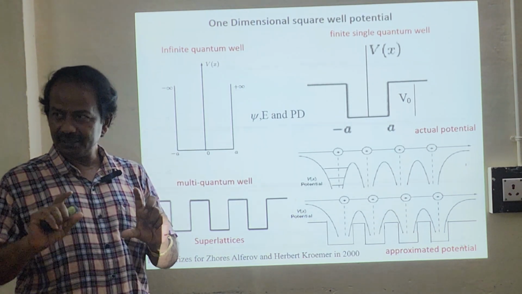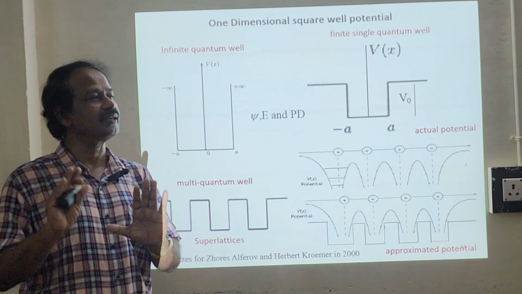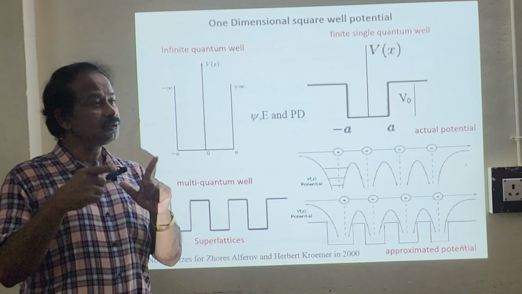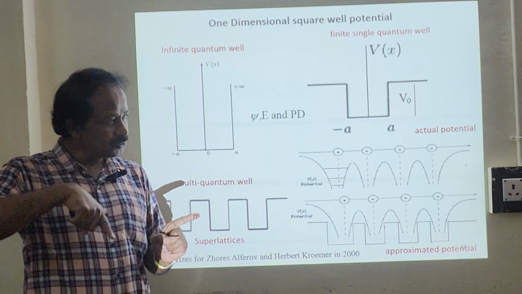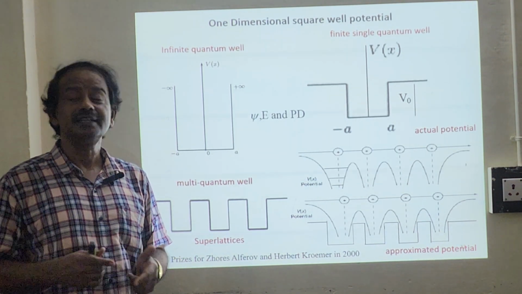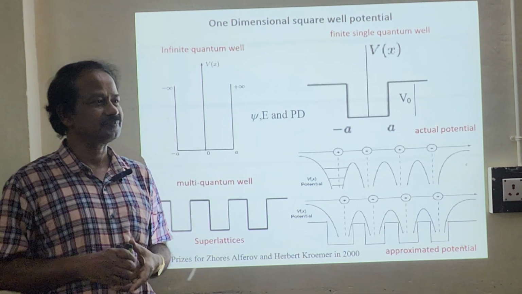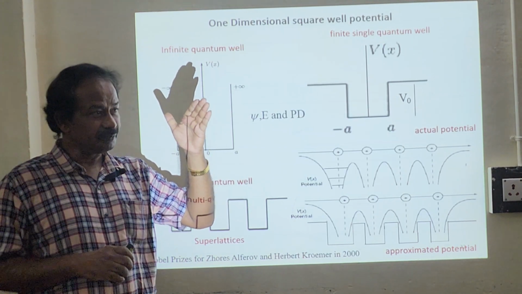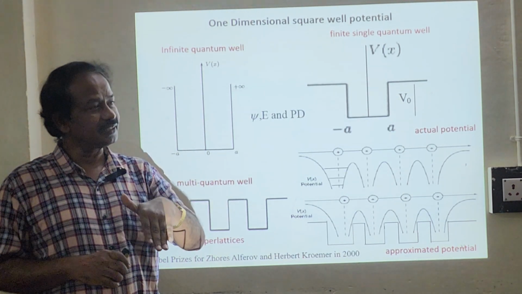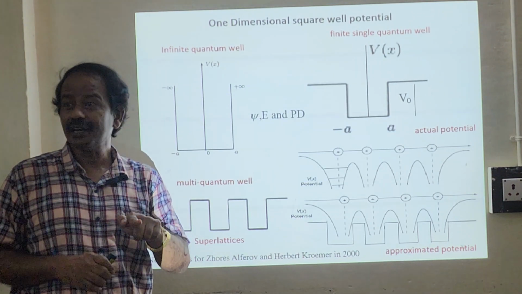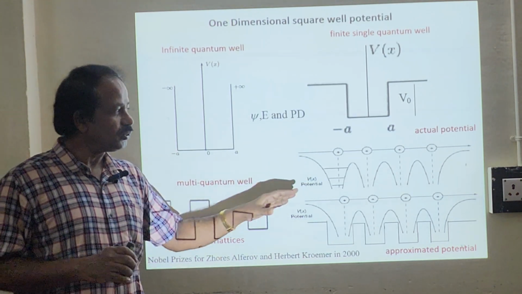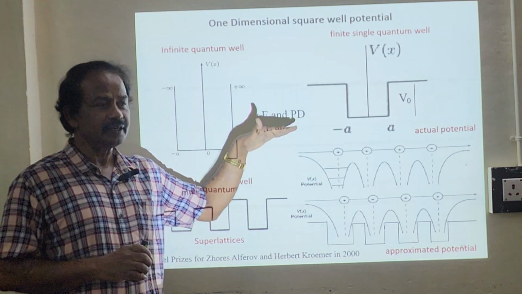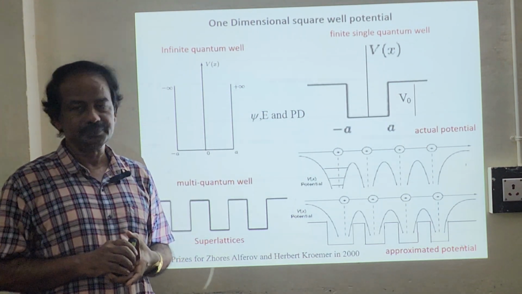Periodicity multiplied by the plane wave equation, e power ikr. e power ik is the plane wave equation. So we'll have to use the Schrödinger wave equation, use this wave function and get the energy. That energy also will be periodic in nature. So we started with the electron, waves, probability, and we got the result that energy is also periodic in nature, correct? So all the energies in the atomic array are periodic in nature.